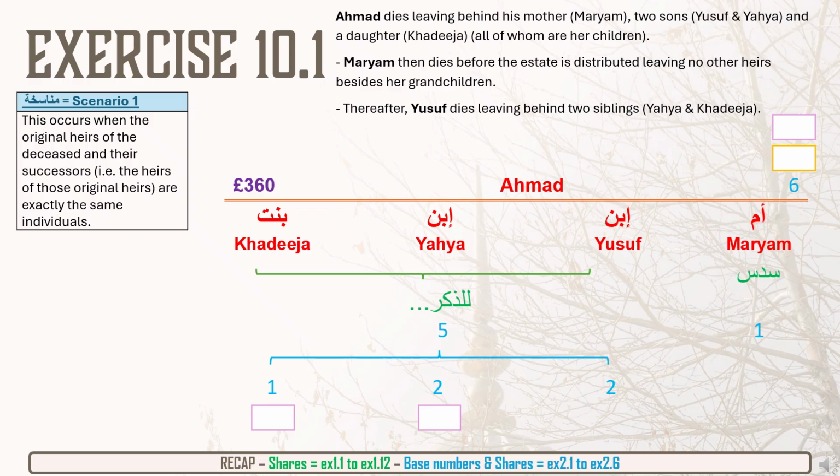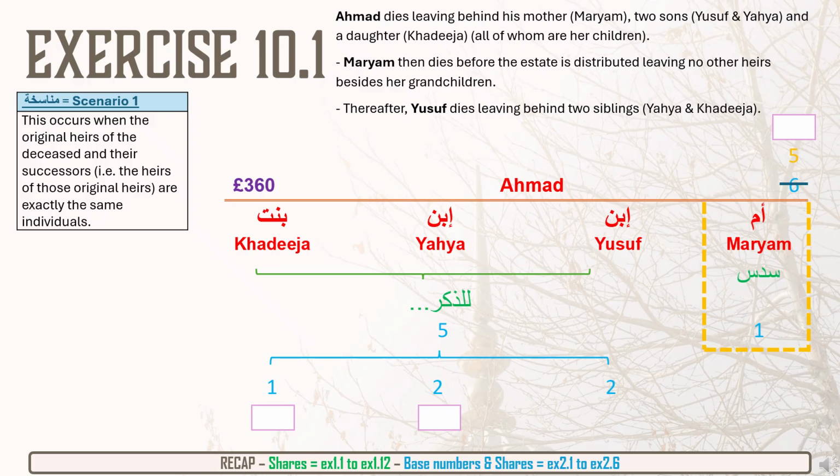However, before the money and the estate got distributed, Maryam passed away. So the first thing we do is we put a box around Maryam. And this will help us in the future when there's multipliers, meaning we don't multiply any number that's inside the box. So we put a box around Maryam, and for scenario one Munaasakha, all we have to do is subtract that amount from the base number. So Maryam had 1 share, we subtract it from the 6 base number, and it becomes 5. So that's Maryam's part sorted.